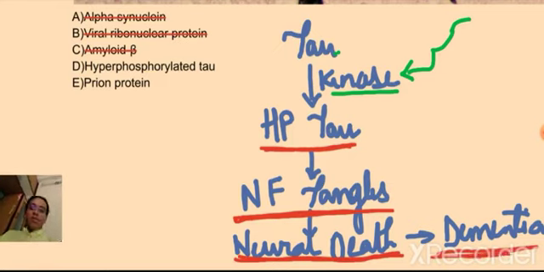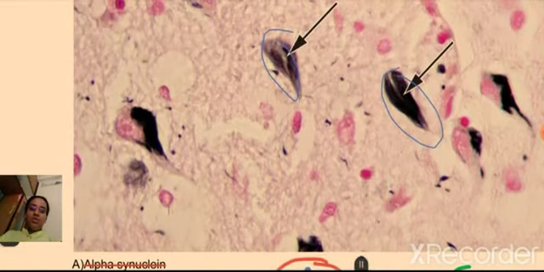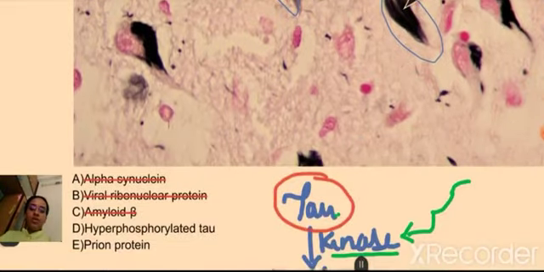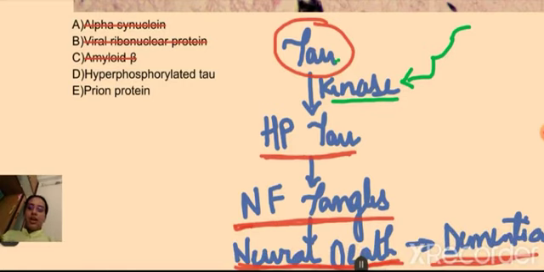So tau protein is the normal one, but in Alzheimer's we get hyperphosphorylated tau, which forms neurofibrillary tangles. So what we are seeing here are basically neurofibrillary tangles. These intracellular inclusions are of hyperphosphorylated tau in the neurofibrillary tangles. So D is the correct option.